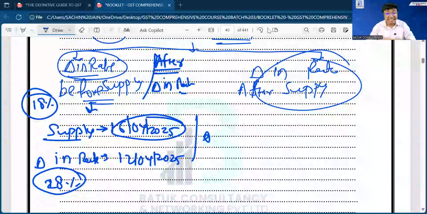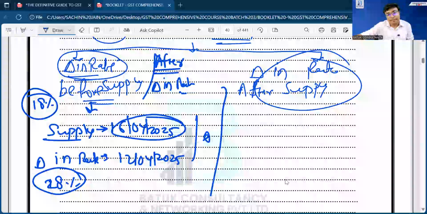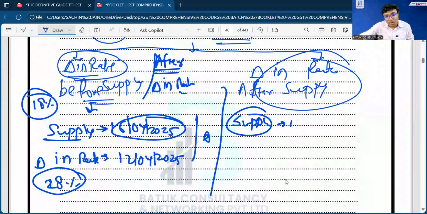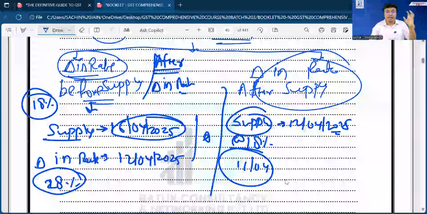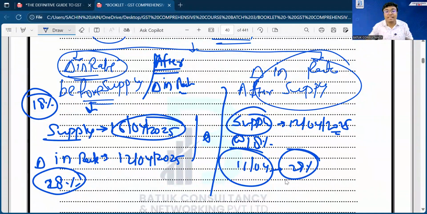Okay. Then the second situation we have is change in rate after supply. Suppose supply has been made on 12th of April 2025, and at that time the rate of GST was 18%. And the government has changed the rate on 16th of April and the rate becomes 28%. In that case, what will be the rate of GST applicable?